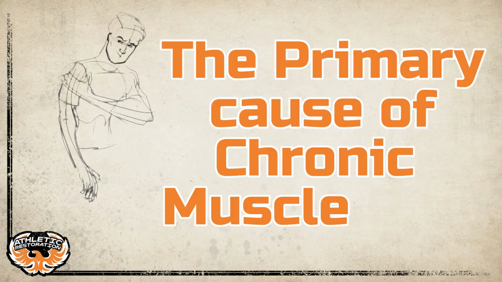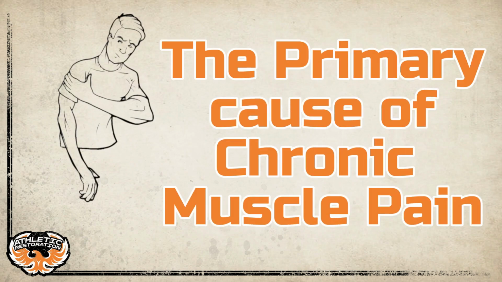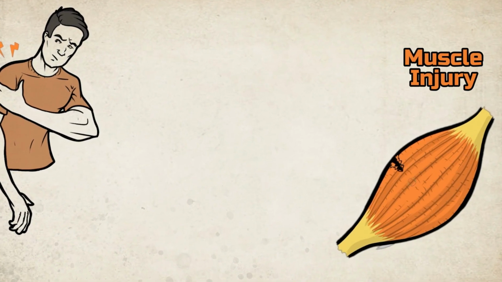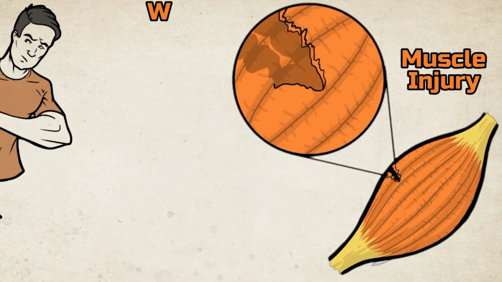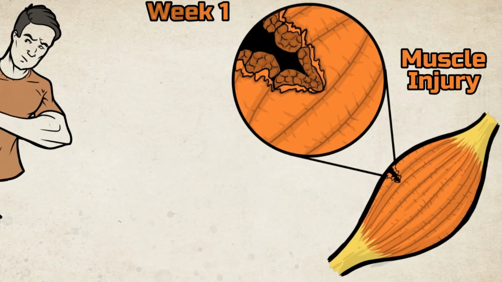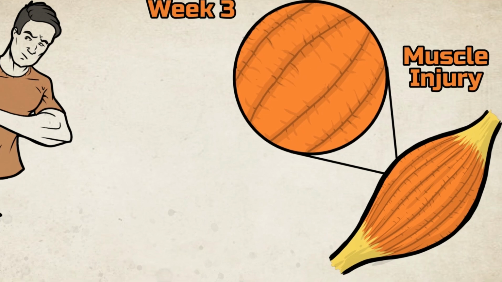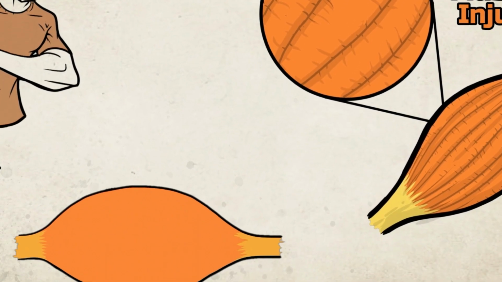Contrary to popular belief, chronic muscle pain is rarely caused by the muscle itself. While injury to the actual muscle certainly happens, the injury is usually short-lived as the muscle tissue tends to heal rather quickly. Instead, the source of long-term muscle pain and dysfunction is most often found within the fascia, which surrounds the muscle and all its fibers.